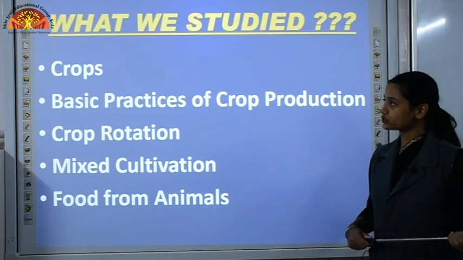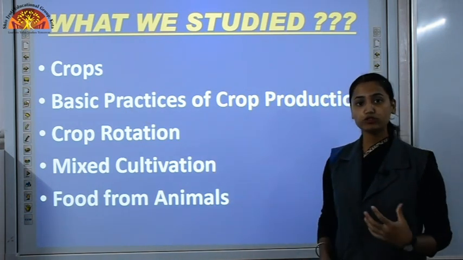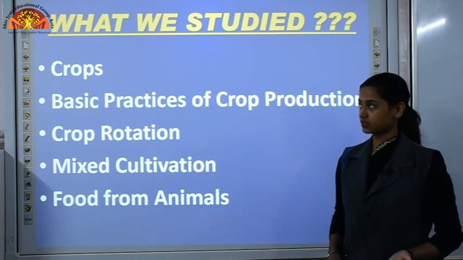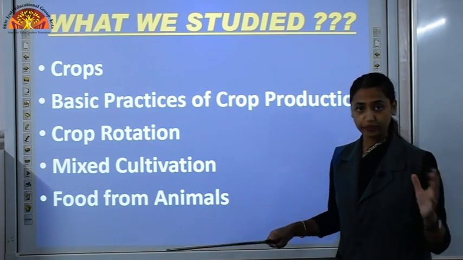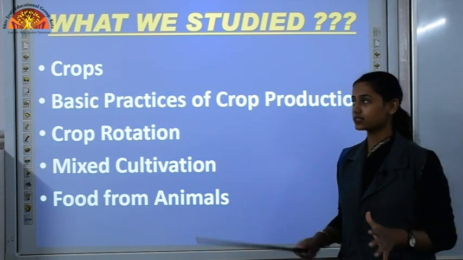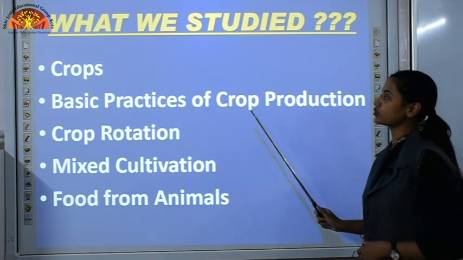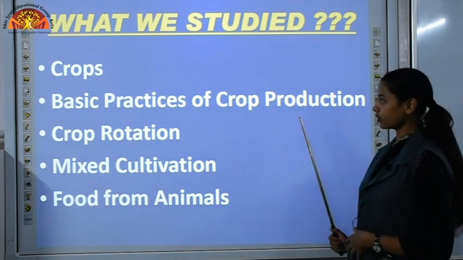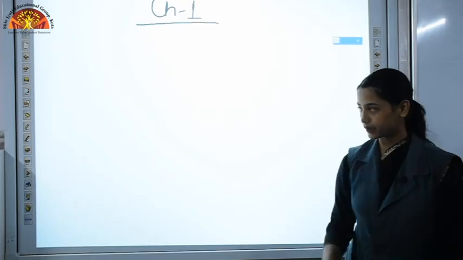So what we studied so far in this chapter, we studied about crops, that we need food to survive. So we started growing plants. So that cultivation of plant is known as agriculture, and the plants present on the large scale, large field are known as crops. Then we discussed basic practices of crop production. We follow few steps before producing crops. Do you remember all those practices? Let me remind you.